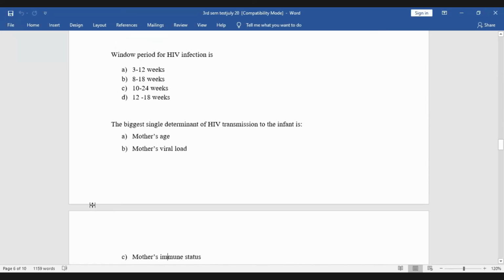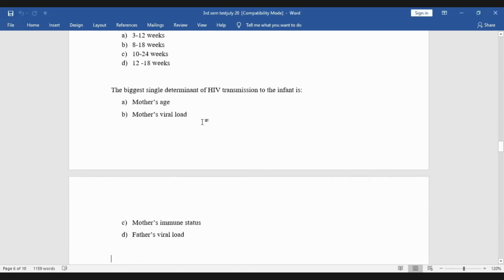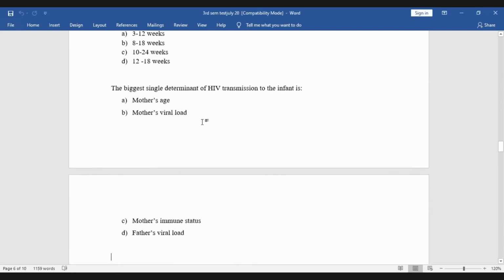The biggest single determinant of HIV transmission to the child is: mother's age, mother's viral load, mother's status, or father's viral load? Mother's viral load is the correct answer.